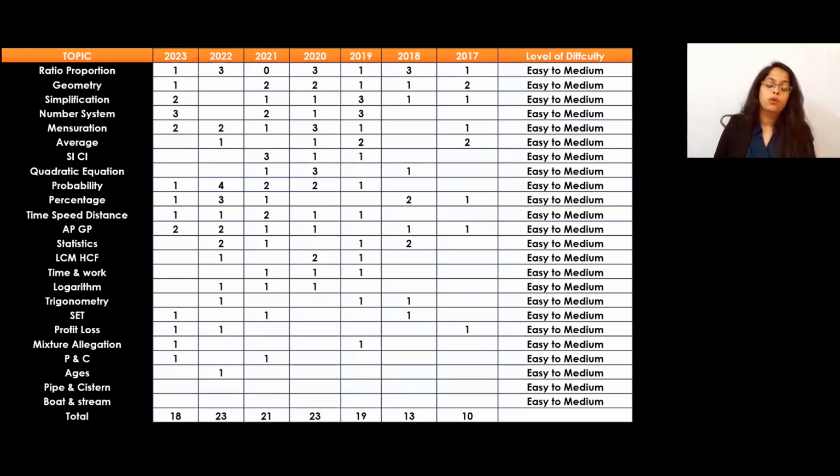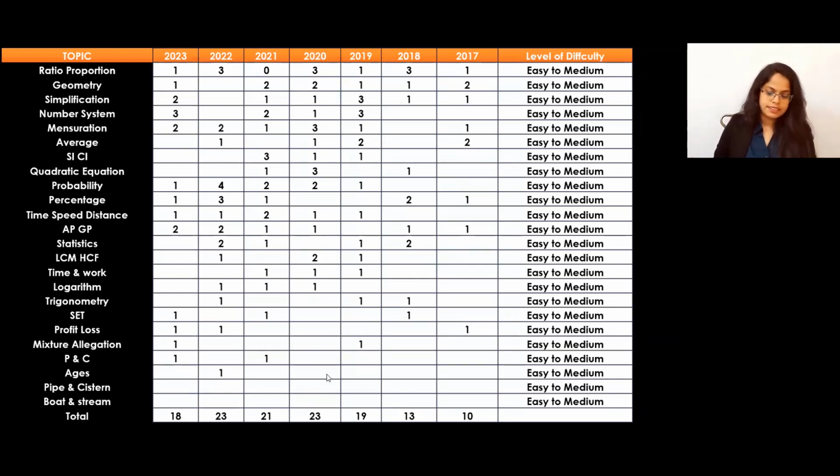So this is all overall. You can see the overall analysis. In 2023, 18 questions were there. 2022, 23 questions were there. 2021, 21 questions. 2020, 23 questions. 2019, 19 questions. 2018, 13 questions. 2017, 10 questions. So this is the overall analysis and the level will be easy to moderate. So you have to prepare all these topics as per this.